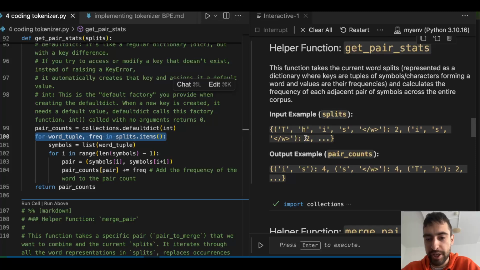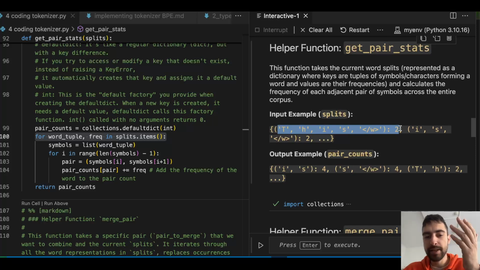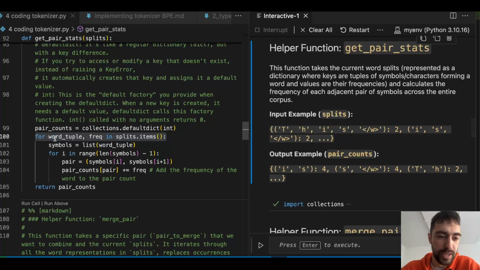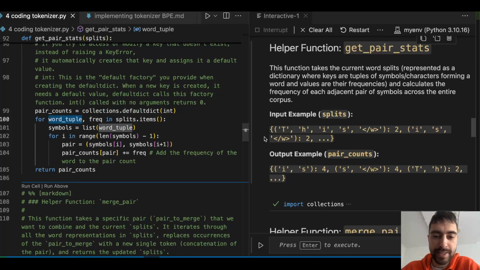It will go through the dictionary, word by word, element by element, and take out the frequency and the wordTuple. Okay, so once it's taken out these two, then symbols equals, we convert the wordTuple into a list. And lists are mutable, so we can change them, reorder them, add new elements, remove elements.